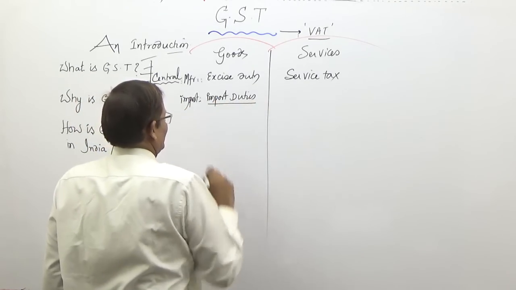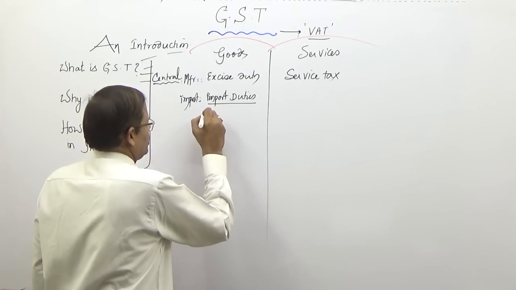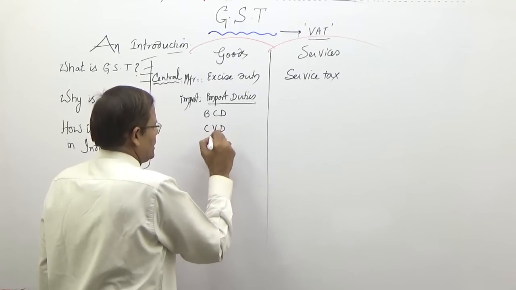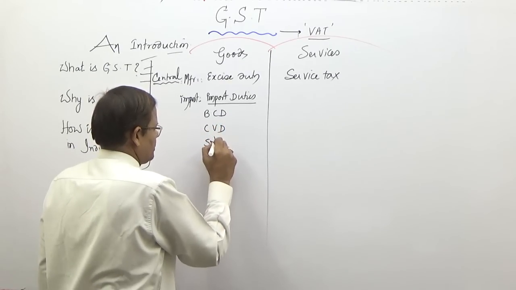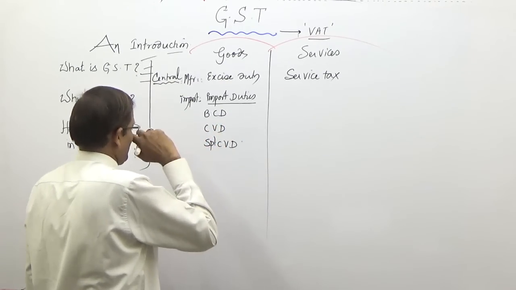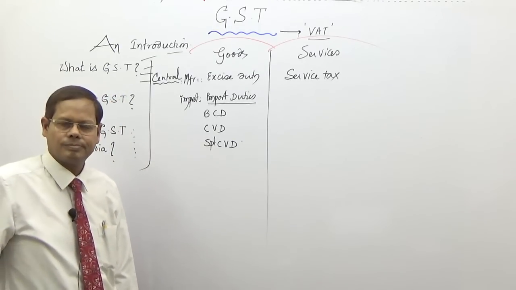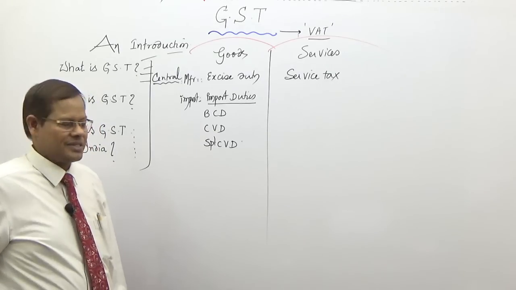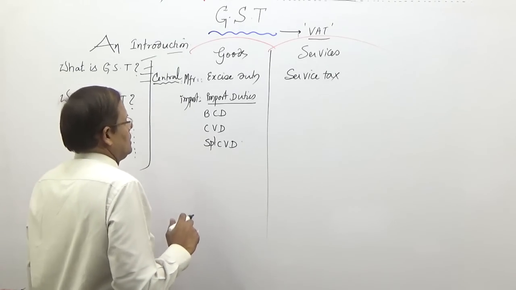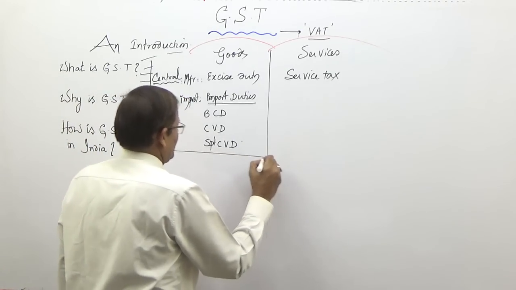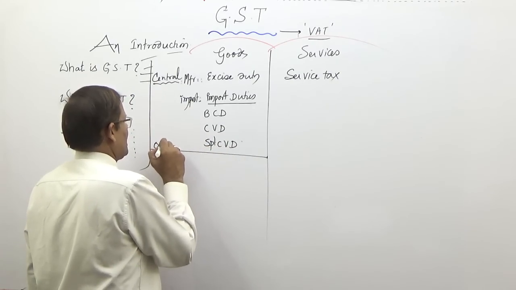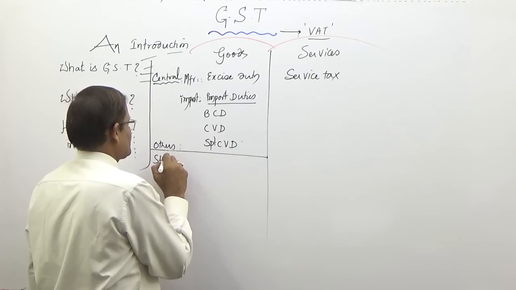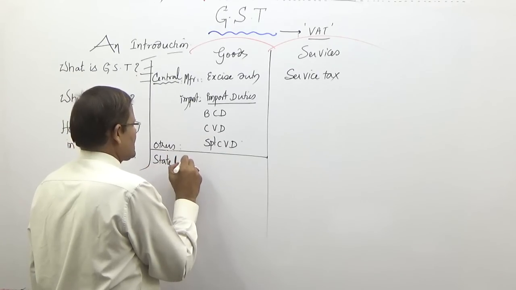Say for example, import. When you import, you are paying BCD, basic customs duty, countervailing duty, and special countervailing duty, on different taxable events. And this is the state level, others. There are others like cess, etc. But at the central level and state level, there are too many taxes.